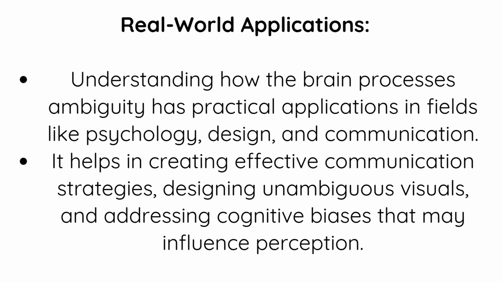Real-world applications. Understanding how the brain processes ambiguity has practical applications in fields like psychology, design, and communication. It helps in creating effective communication strategies, designing unambiguous visuals, and addressing cognitive biases that may influence perception.